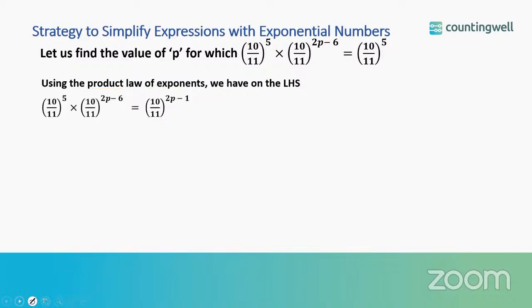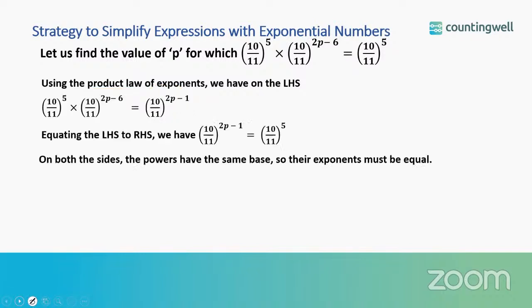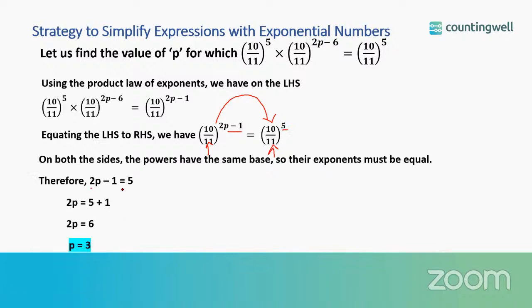Okay. So let us equate both the terms. So we have 10 by 11 to the power 2p minus 1 is equal to 10 by 11 to the power 5. Now the powers have the same base, so the exponents must be equal. So you can see the base for both the terms on LHS and RHS are same. So what about the exponents? They should also be same. So we'll equate 2p minus 1 with 5.